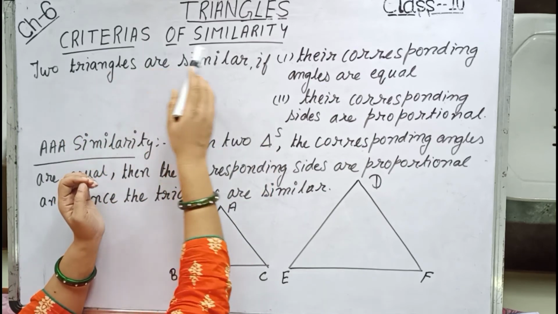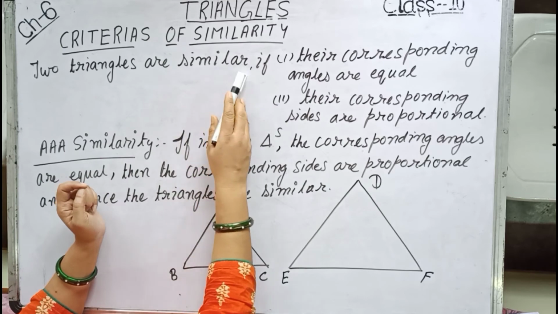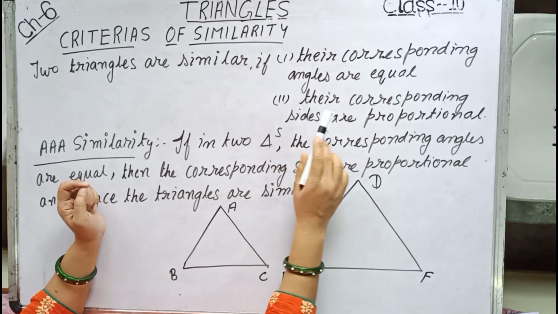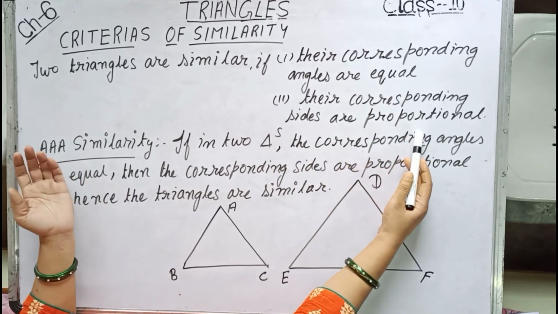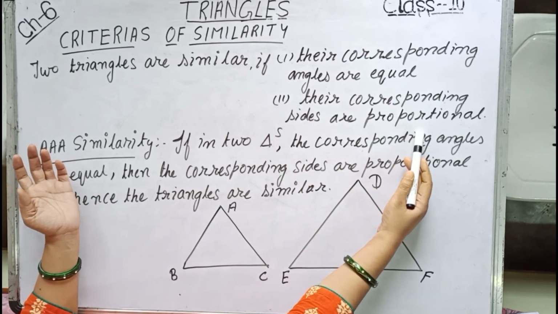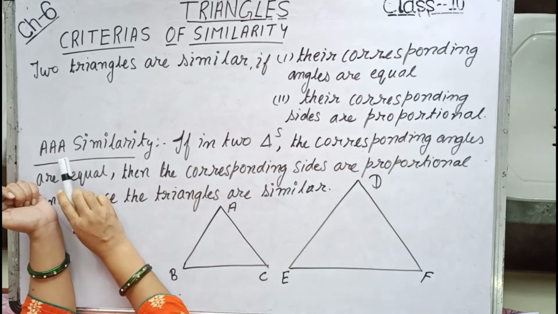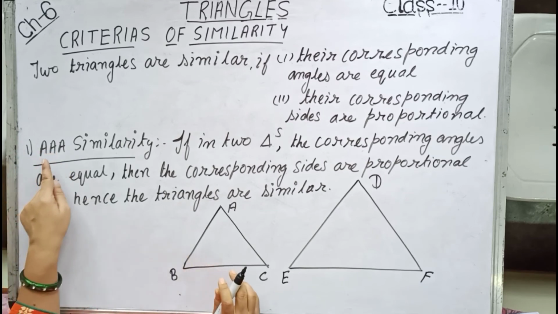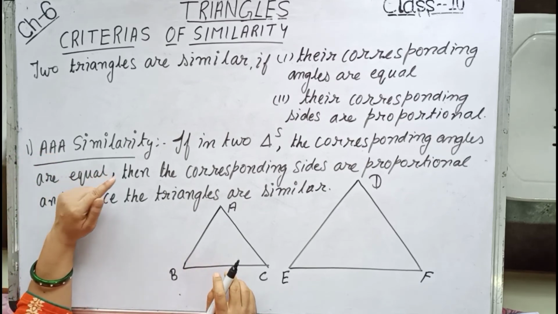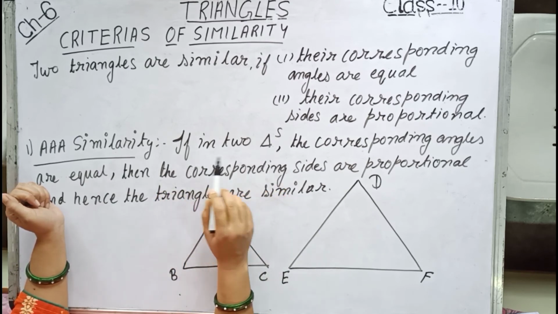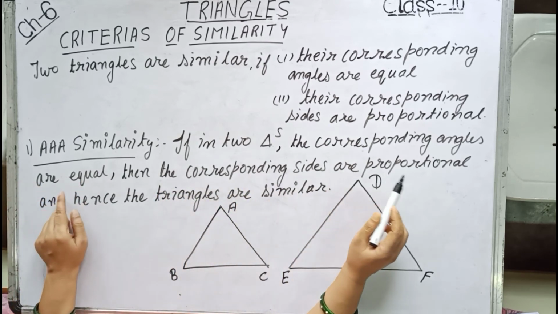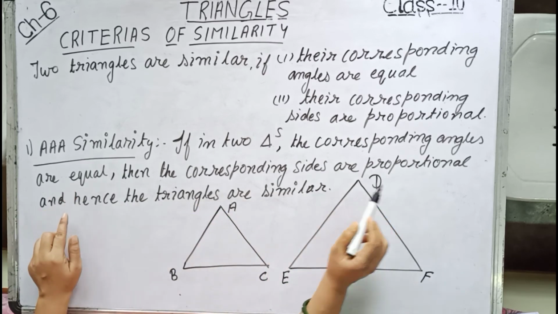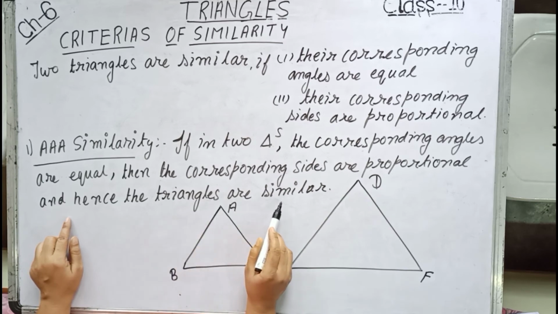Let us read it. Criteria of similarity. Two triangles are similar if number one, their corresponding angles are equal, and number two, their corresponding sides are proportional. This I have explained in the last video as well. Now criteria of similarity number one, triple A similarity. Triple A means three angles are respectively equal. The statement: if in two triangles the corresponding angles are equal, then the corresponding sides are proportional and hence the triangles are similar.